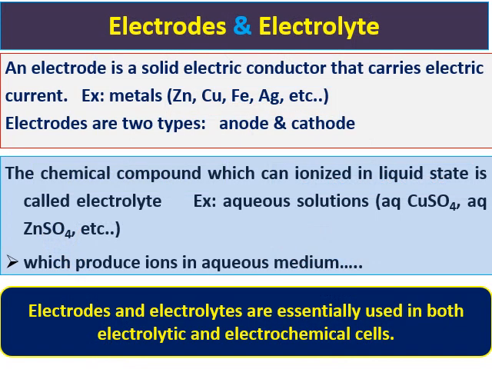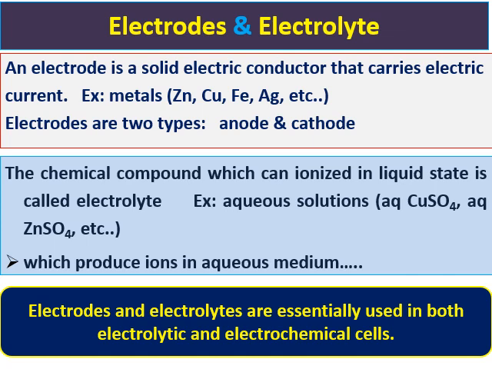Generally, metallic conductors are called electrodes. An electrode is a solid electrical conductor that carries electrical current. Example, all metals. Electrodes are of two types, anode and cathode. We will discuss what an anode is, what a cathode is, what happens at the anode, and what happens at the cathode further on. I already told you that a chemical compound which can ionize in liquid state is called an electrolyte.